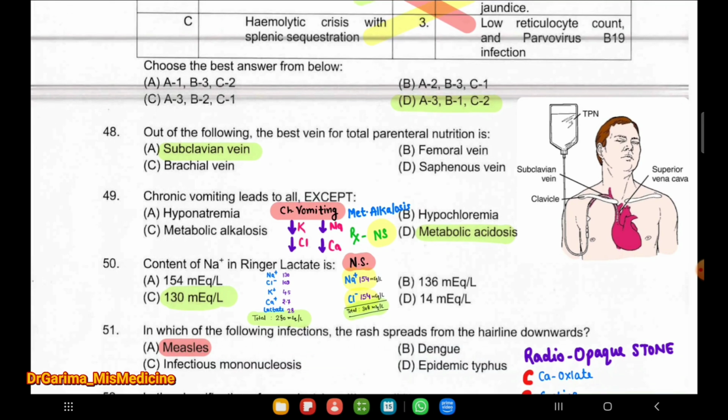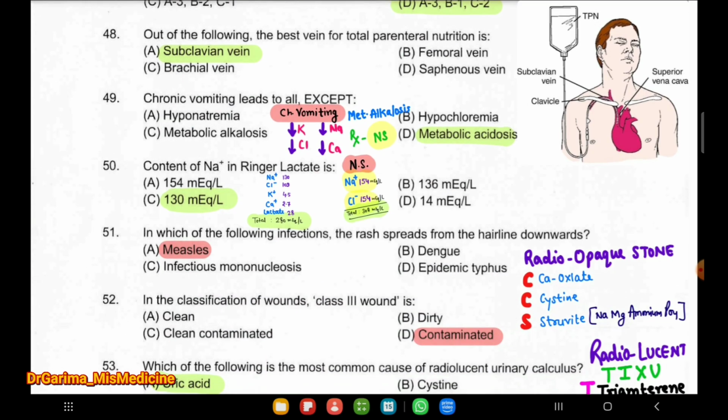Next: the best vein for total parenteral nutrition is the subclavian vein. The 49th question: chronic vomiting leads to all of the following except metabolic acidosis. Chronic vomiting leads to hyponatremia, metabolic alkalosis, and hypokalemia, and the treatment will be NS.